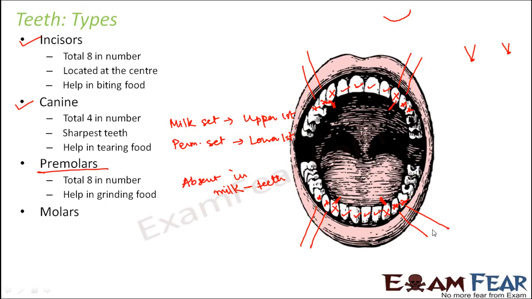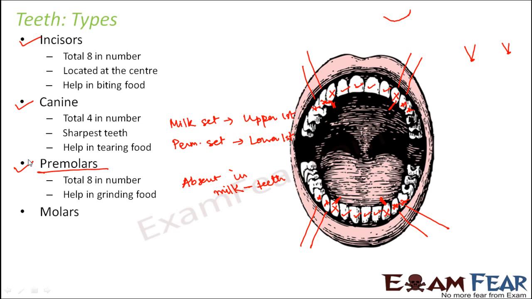The bottom of these teeth are quite flat, so the area is more. So you can bite in a better way and it helps in grinding food. The chewing part, grinding the food, is done by the premolars.